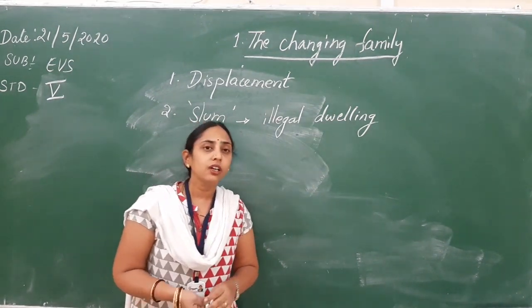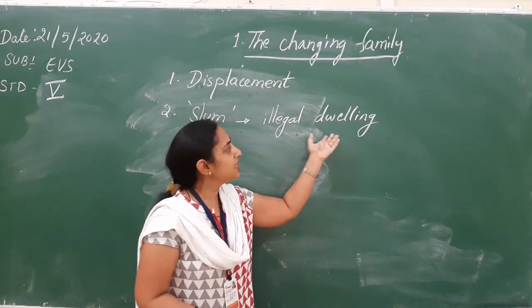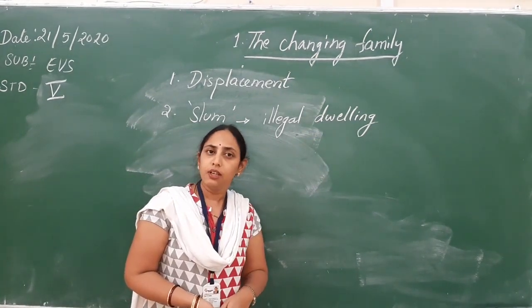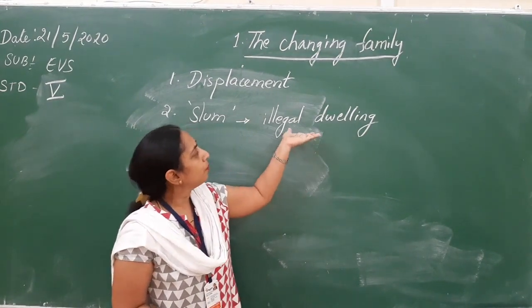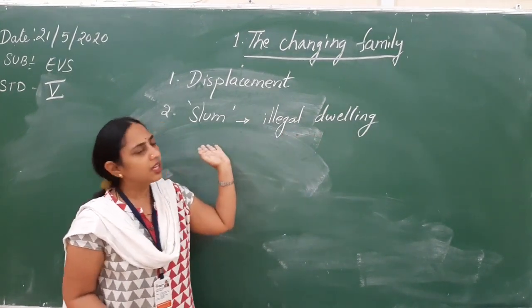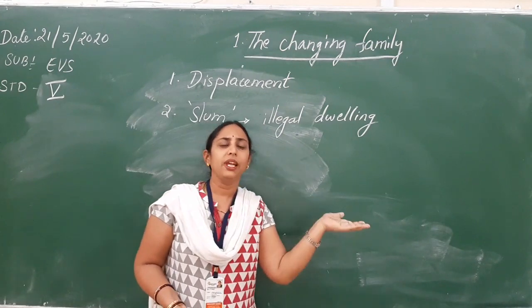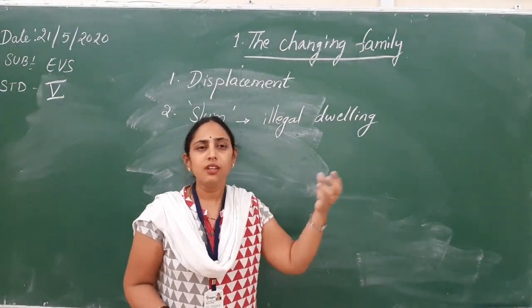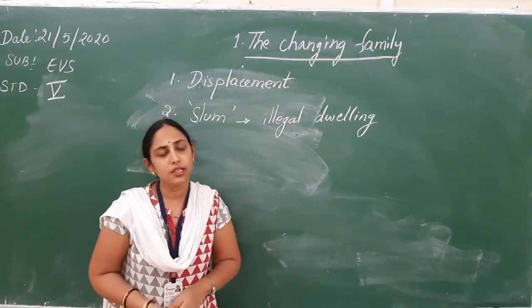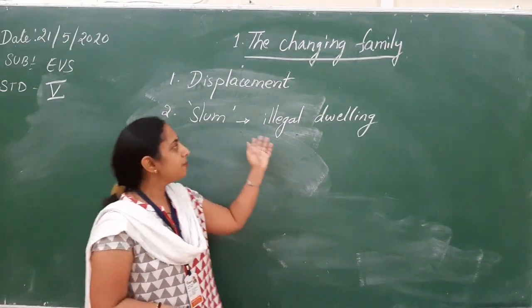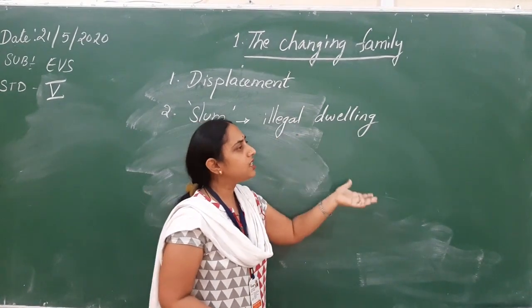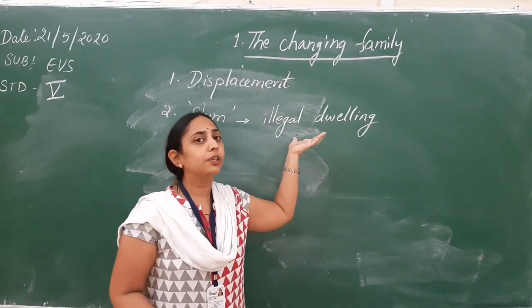But the government has to move these people, and the government cannot move them just like that. So what does the government do? They shift the people in the slums to another place, giving them another accommodation, small pakka houses like that. That can be one reason. Illegal means not permitted.